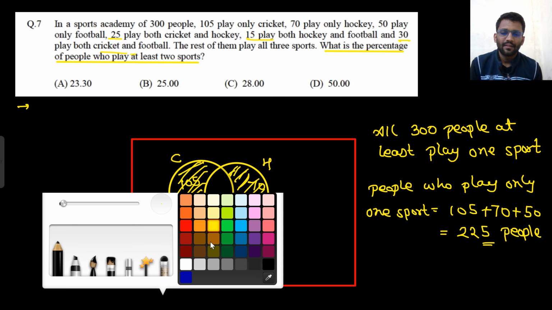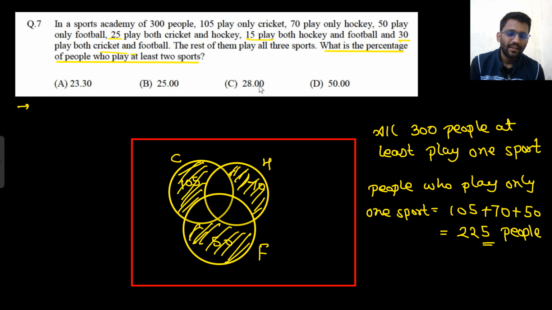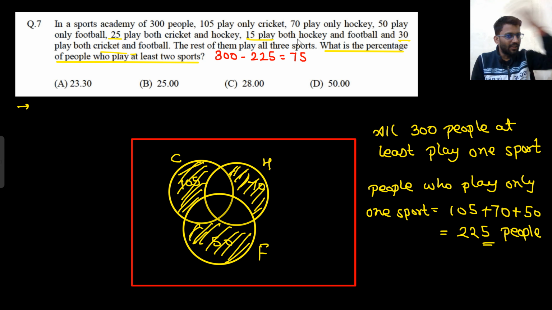So they are 300 minus 225. So they are 75 people. So this was the most important line. The rest of them play all three sports. That means all 300 are involved. So if all 300 people are involved and 225 play only one sport, then the rest of the people play at least two sports. So 75 people are there who play two or more than two.